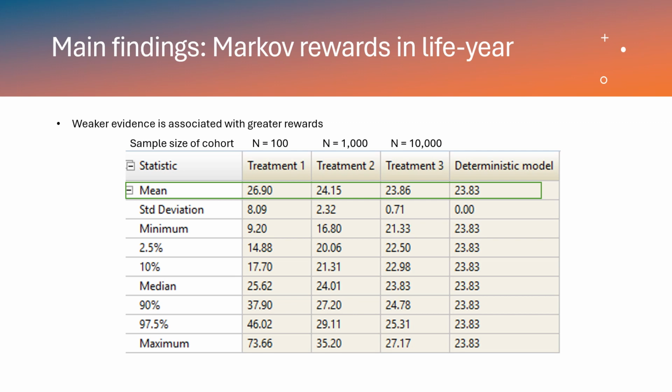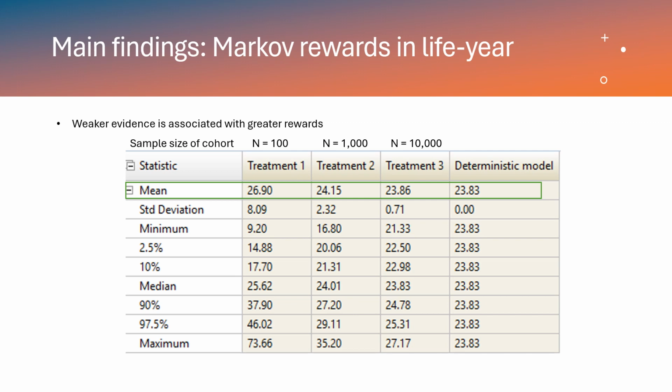Now, let us review the findings. The Markov rewards in probabilistic analyses were greater than that in the deterministic analysis. The Markov rewards in life years were greater when the distributions of model inputs are defined from the weaker evidence.